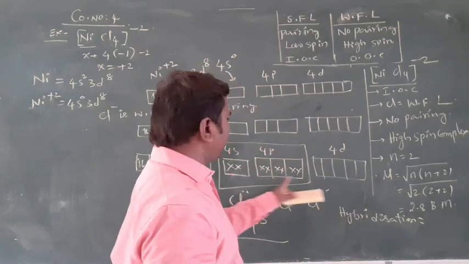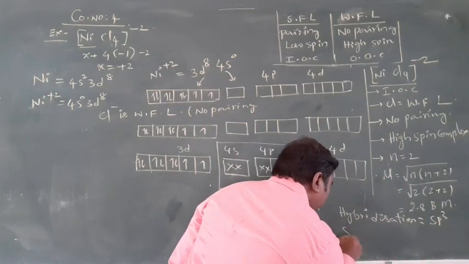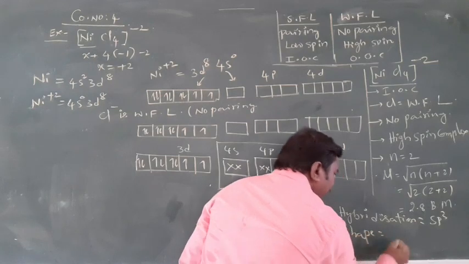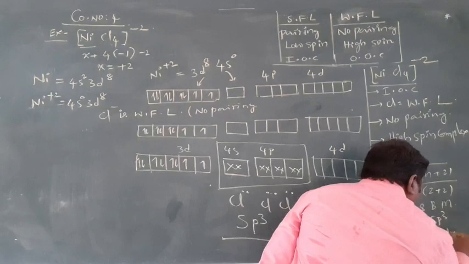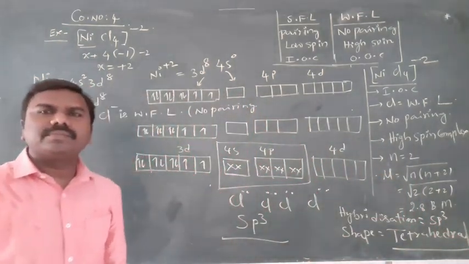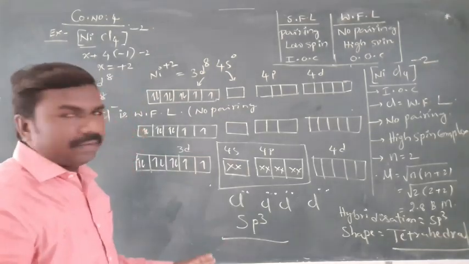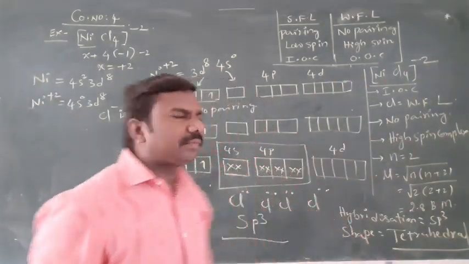What is that? sp3. sp3 means the shape will be tetrahedral. Shape equal to tetrahedral. Clear it is, all of you? And observe carefully. 8 points we need to write clearly.